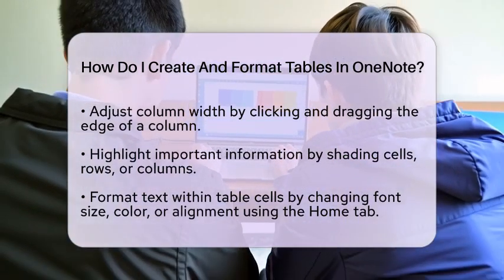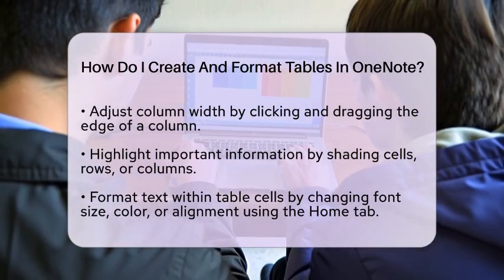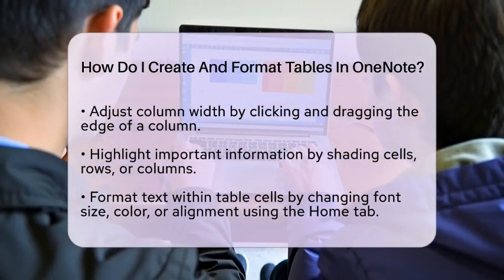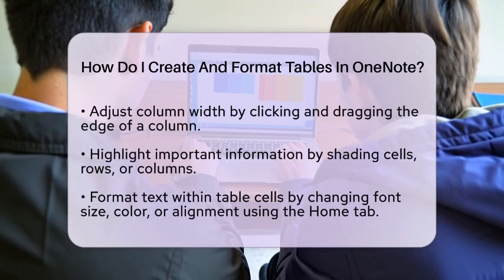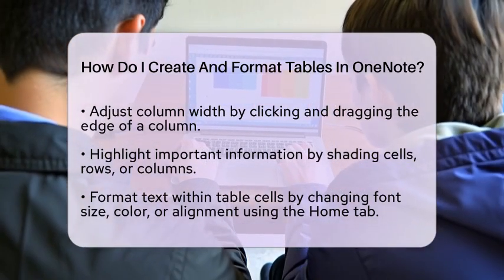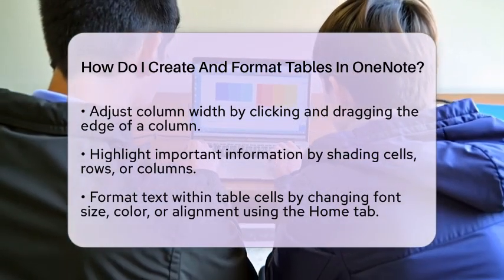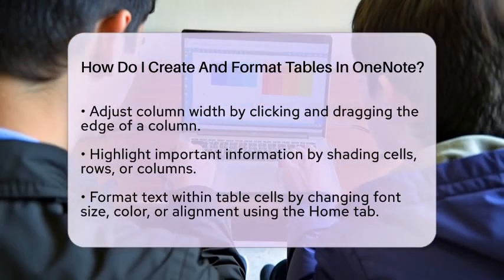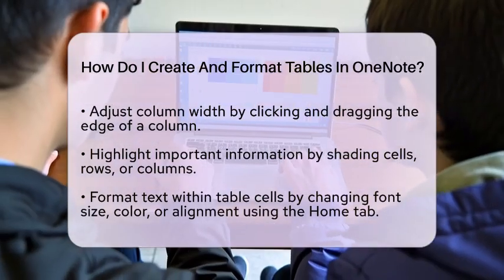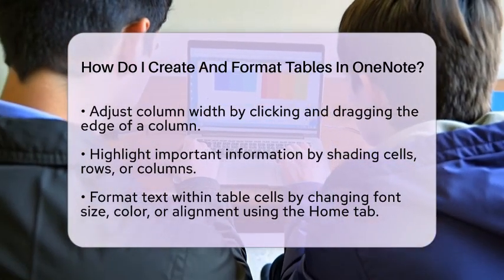Another handy feature is sorting data within a column. By selecting a cell in that column, you can use the Sort feature on the Table tab to arrange your information alphabetically or numerically. If you prefer a cleaner look, you can hide table borders. Keep in mind that OneNote applies borders to the entire table and cells, not to individual cells selectively.